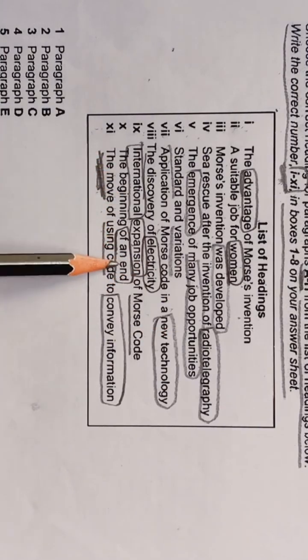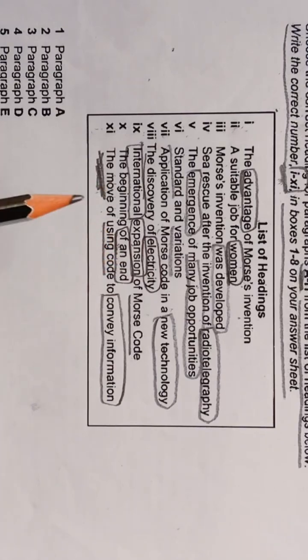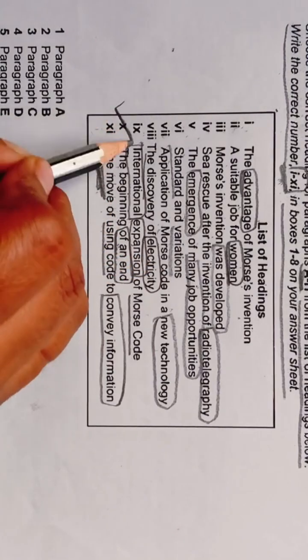The beginning of an end. Yes, this we have seen. The beginning of an end means they are talking about the end of Morse code. Yes, this we have seen in the A paragraph. So we will write Roman number 10 in front of A in our answer sheet. I hope you have understood this.